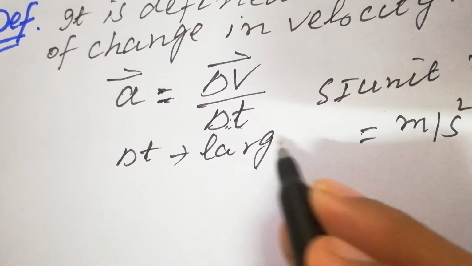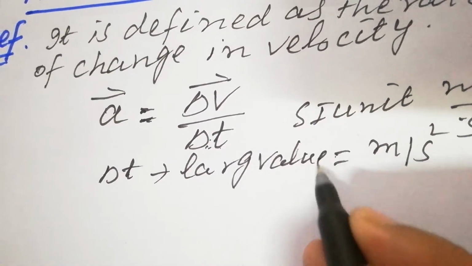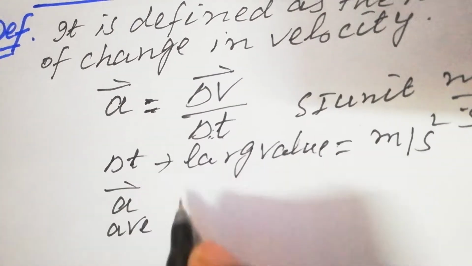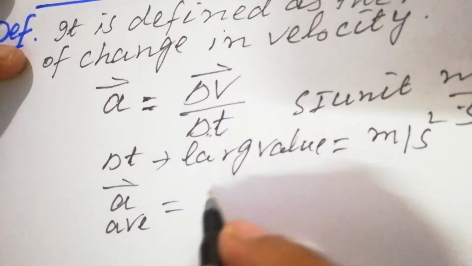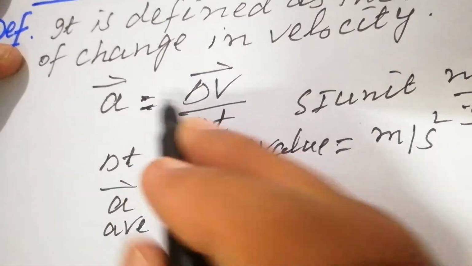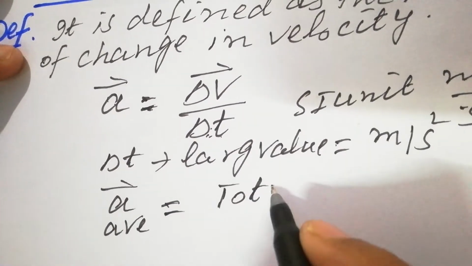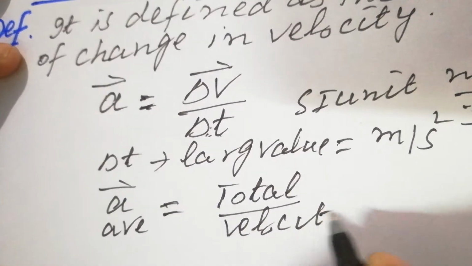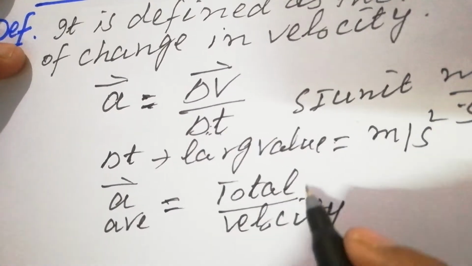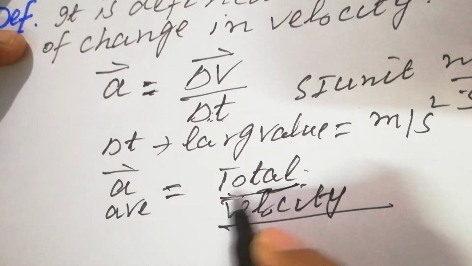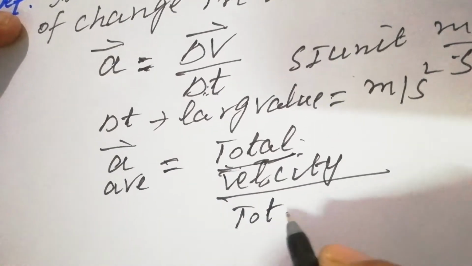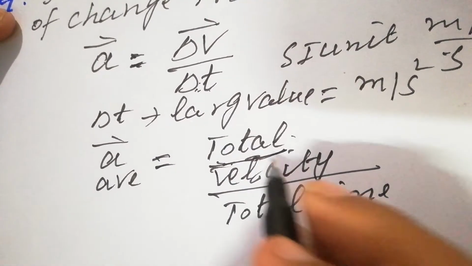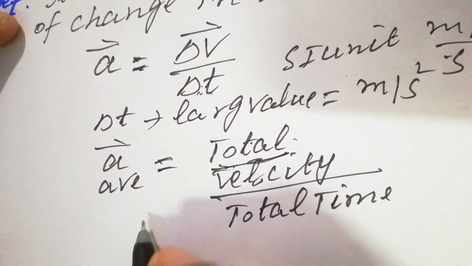If delta t is a large value, then this acceleration is average acceleration. So that is the average acceleration. That is the total change in velocity divided by total time. So that is the total velocity divided by total time.